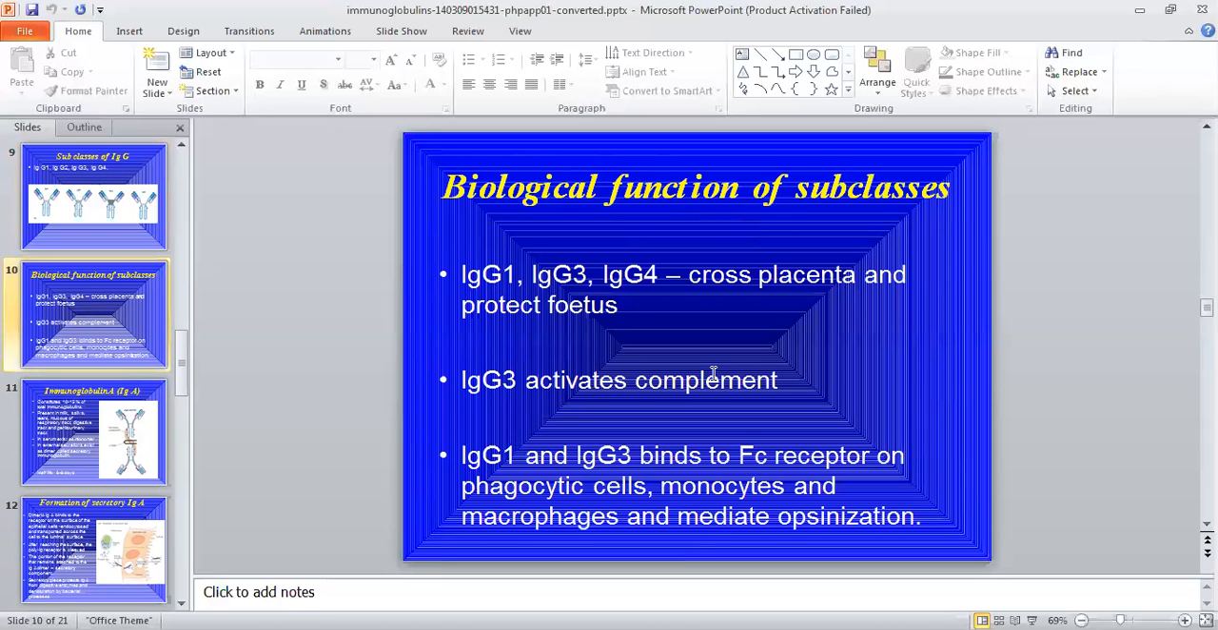immunoglobulins. The function of these immunoglobulin subclasses: IgG1, IgG3, and IgG4 cross the placenta, and IgG3 would also activate the complement system. The Fab region, the variable region of IgG1 and IgG3, binds to the antigen, and the Fc region of these immunoglobulins binds to monocytes and macrophages and helps in phagocytosis.